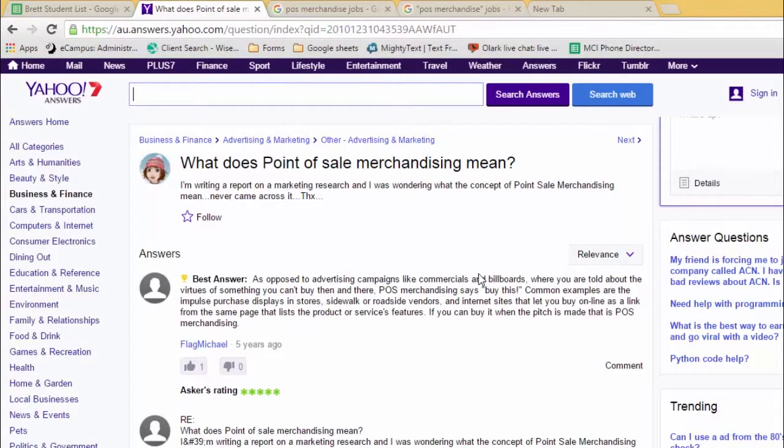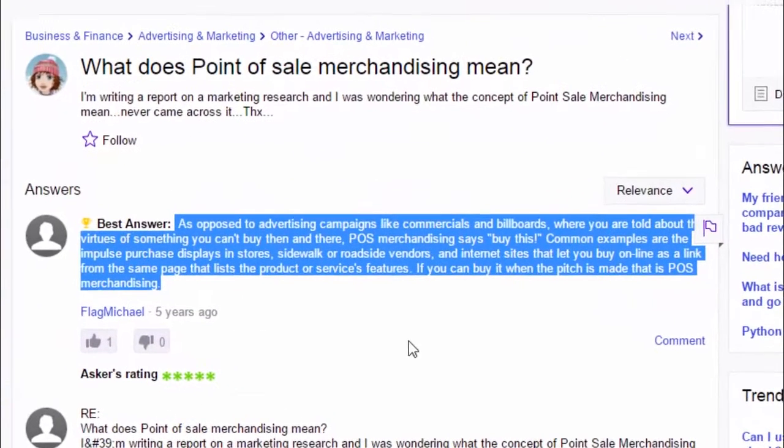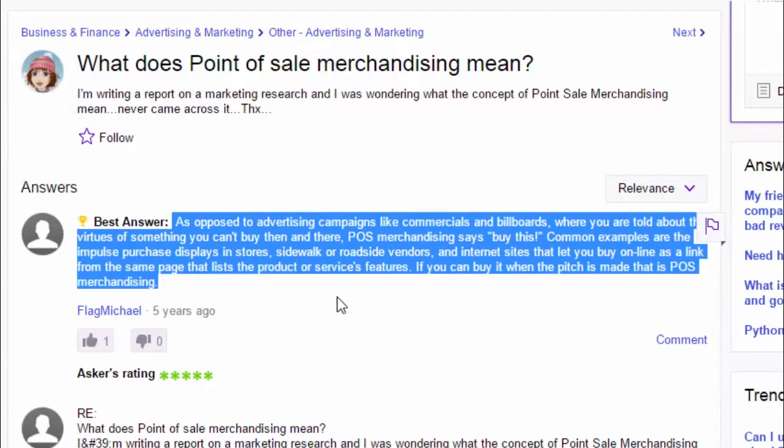And if you don't know what Yahoo Answers is, it's when people have any type of question, they'll put it on the Yahoo website and anybody can respond with an answer. And it's usually quite useful. And you can see from the question, I'm writing a report on a marketing research, and I was wondering what the concept of point of sale merchandising means. Never came across it, thanks. And we can see this answer here. Let's have a quick read.